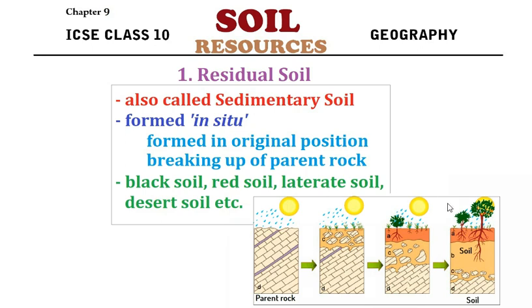This picture shows how it happens. We have parent rock in one place. As time passes, it breaks down into larger particles. It further breaks into smaller particles, and again into smaller and smaller particles, and finally becomes soil. So when a parent rock breaks down in its original position and changes into soil, we call that type of soil residual soil.